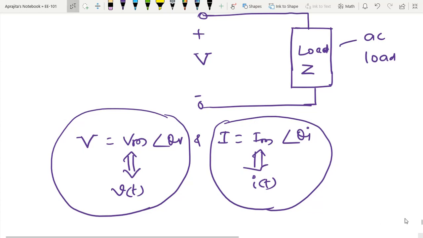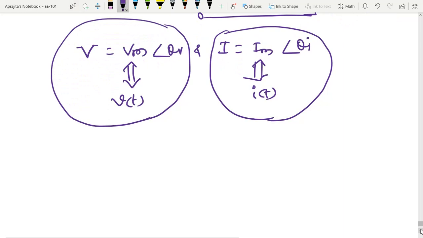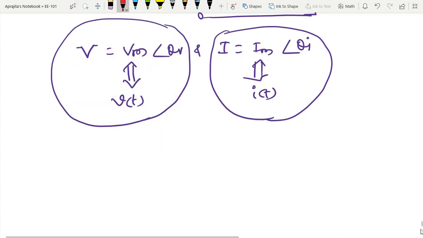So now let us define the new terminology that I have coined.